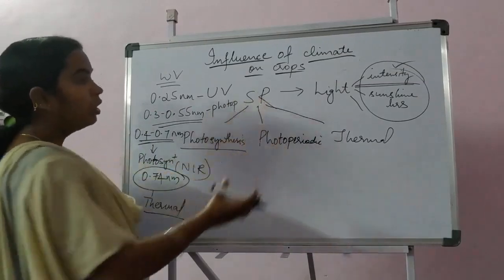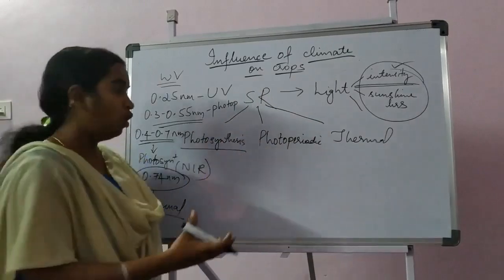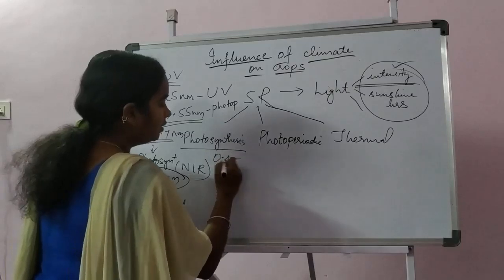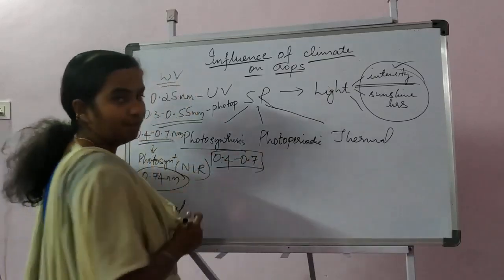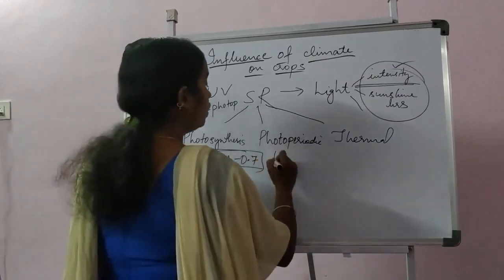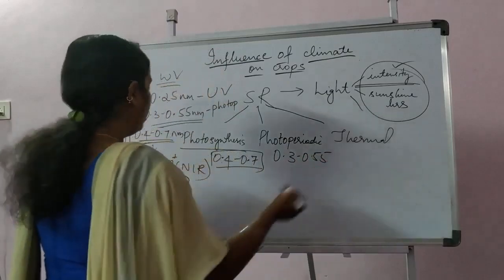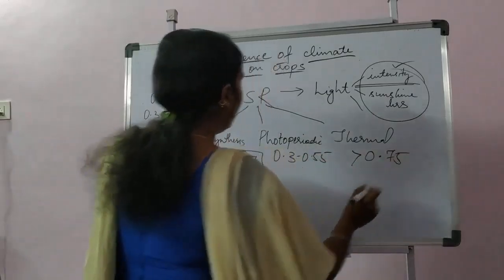Now as we are talking about solar radiation and its effect on the different processes of the plant, for photosynthesis, as we know, the wavelength of the light is 0.4 to 0.7 nanometer, for photoperiodic it is 0.3 to 0.55 nanometer, and for thermal it is more than 0.74 nanometer.